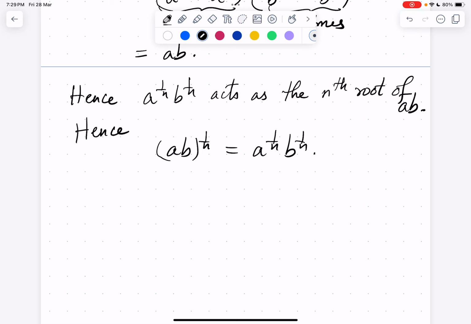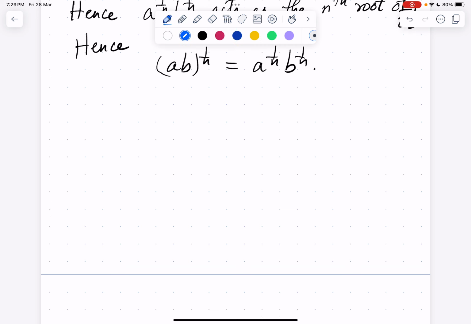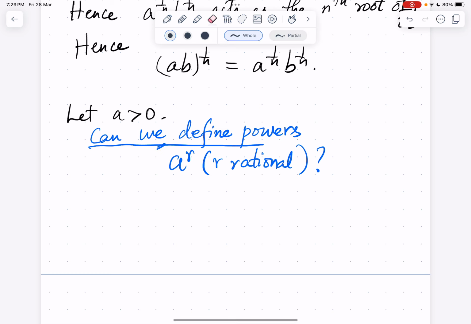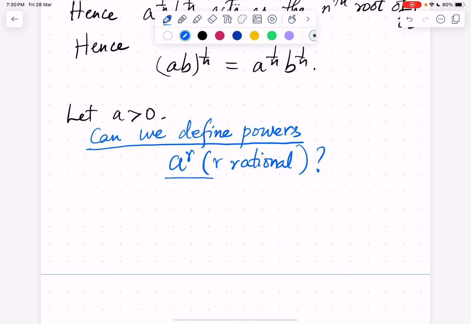So what was the original question? Let a be greater than 0. The original question was, can we define powers? So we have defined powers a power 1 by n for any positive real a. Can we define powers a power r, where r is rational? This was the original question, which we partially answered by defining 1 by nth powers, or nth roots. So can we define a power r where r is rational?